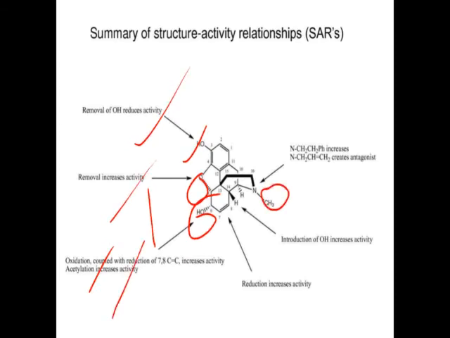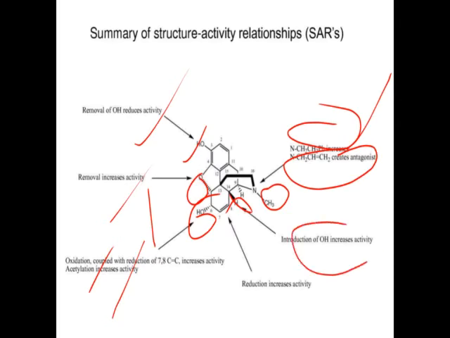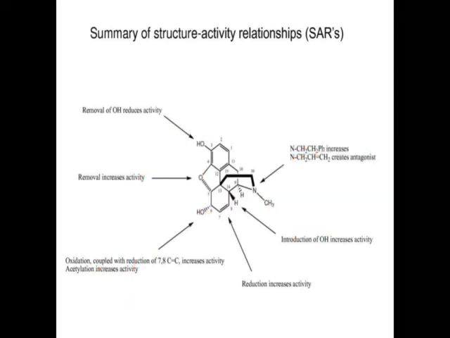This nitrogen, if it is converted into a CH2 CH2 phenyl group, will increase the activity. But if it is converted into the allyl group, it produces antagonist activity. As well, at this 14 position, if a hydroxy group is introduced, it will increase the activity. And this double bond, if it is removed, that is, reduction of this double bond takes place, it will increase the activity.